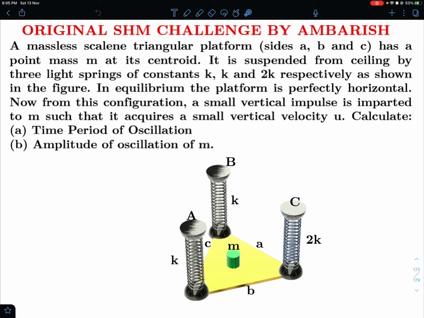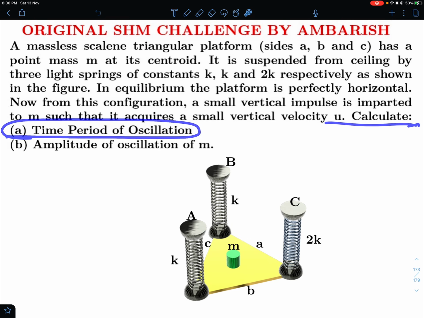Okay, in equilibrium the platform is perfectly horizontal, so somehow their natural lengths might be such that the platform is horizontal in equilibrium. Okay, now from this configuration a small vertical impulse is imparted to small m. This is the small m which is welded on this platform, and I have given a small impulse such that it acquires a small vertical velocity u. So the platform along with this mass has acquired a small vertical velocity u.